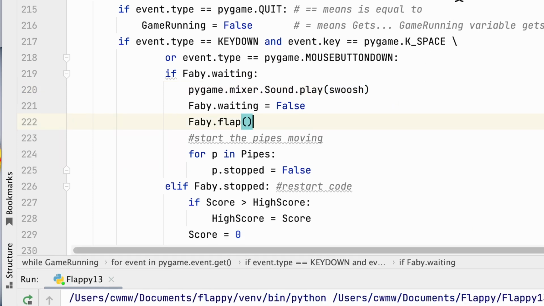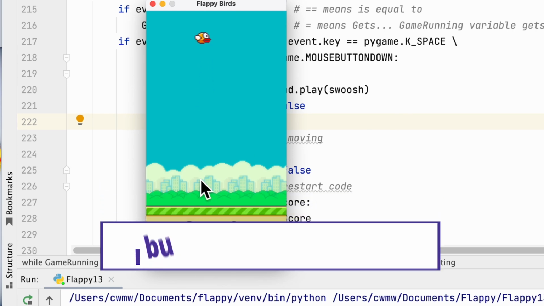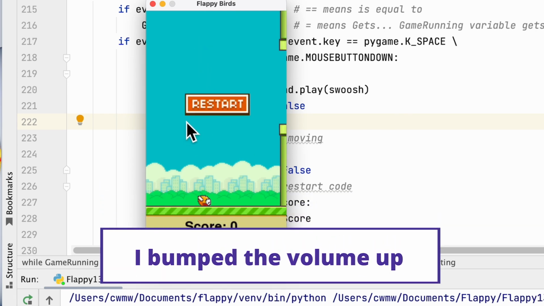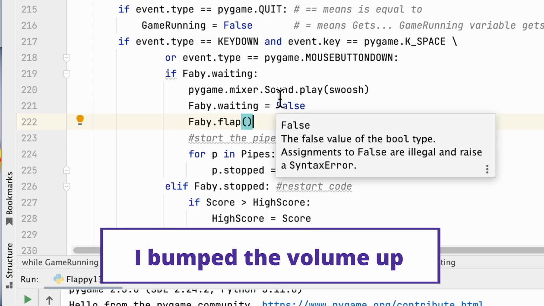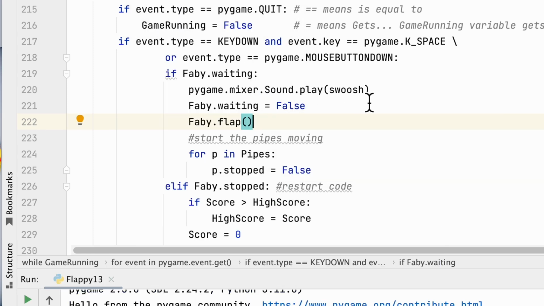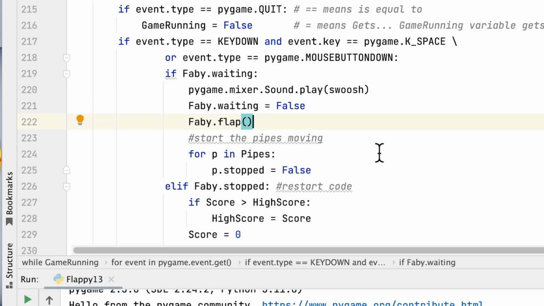I'm going to go ahead and run this and you'll see. So when I click, I don't know if it's going to be heard on the video, but did you hear that? It was kind of quiet, but it made a sound. It went whoosh. Okay. So there's our swoosh sound, and let's see what we can do about creating these other sounds. Let me copy this because I think that'll make it easy to add these other sounds to it.